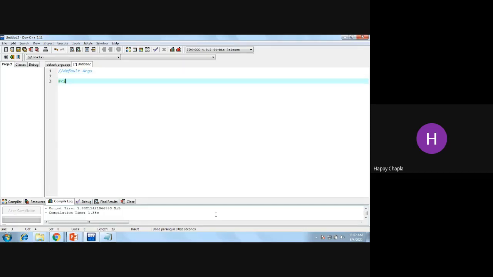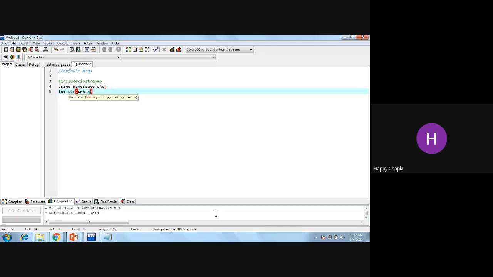So, hash include iostream, using namespace std. Now what I am doing over here, first I'll write integer sum. This is my sum function, and in that I am passing integer x, comma, integer y, comma, integer z, comma, integer a.